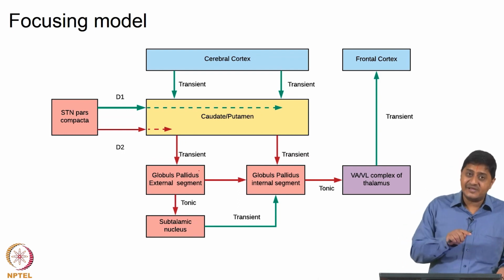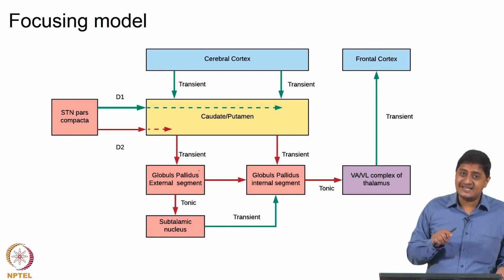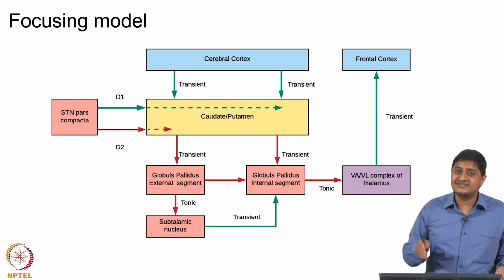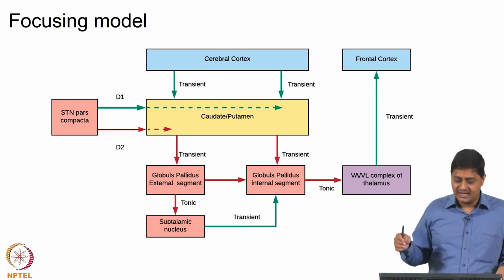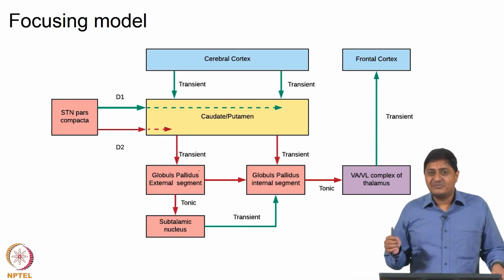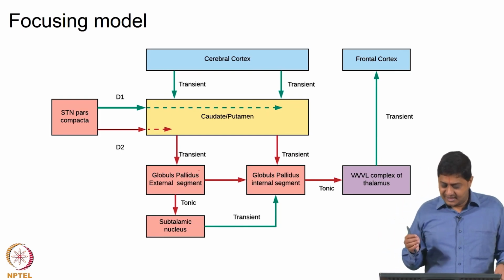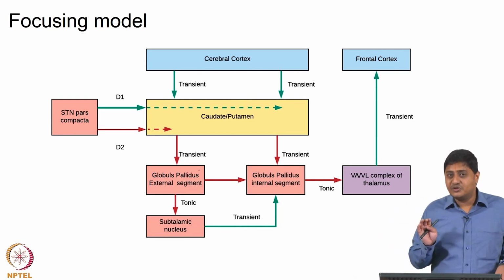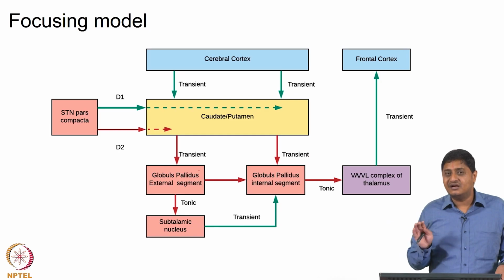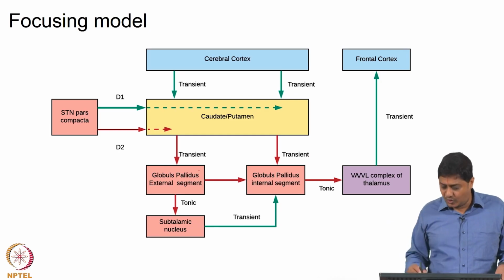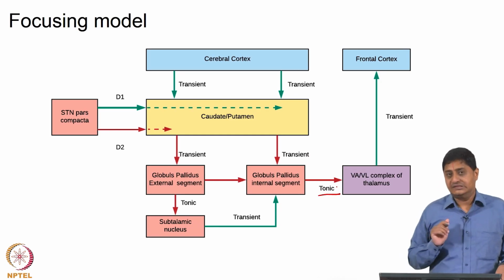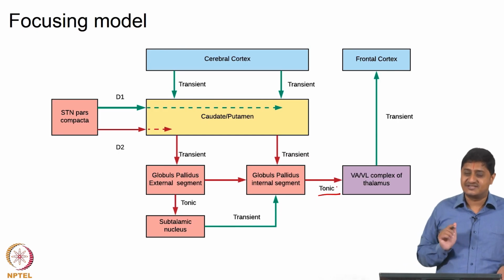The idea that basal ganglia participates in selection, or acts as a gate to release movement, has come from the observation that the output nuclei of the basal ganglia continuously or tonically inhibit the thalamocortical neurons. This is something that we have discussed in the previous classes.